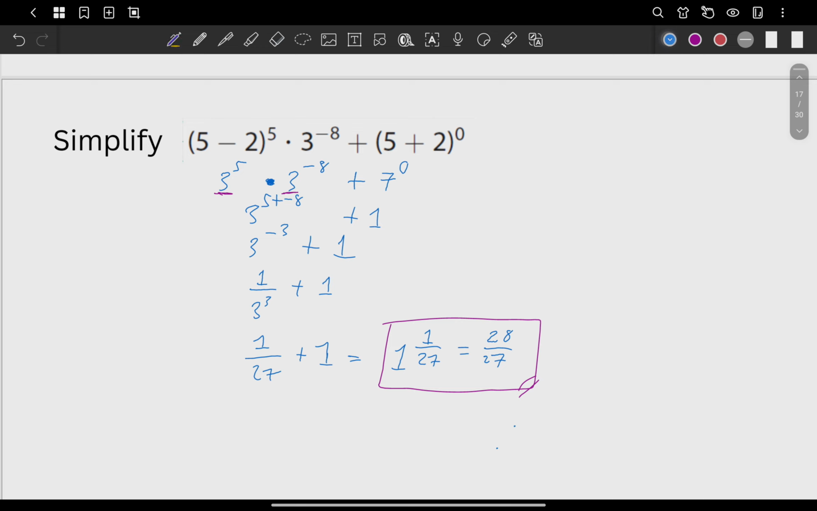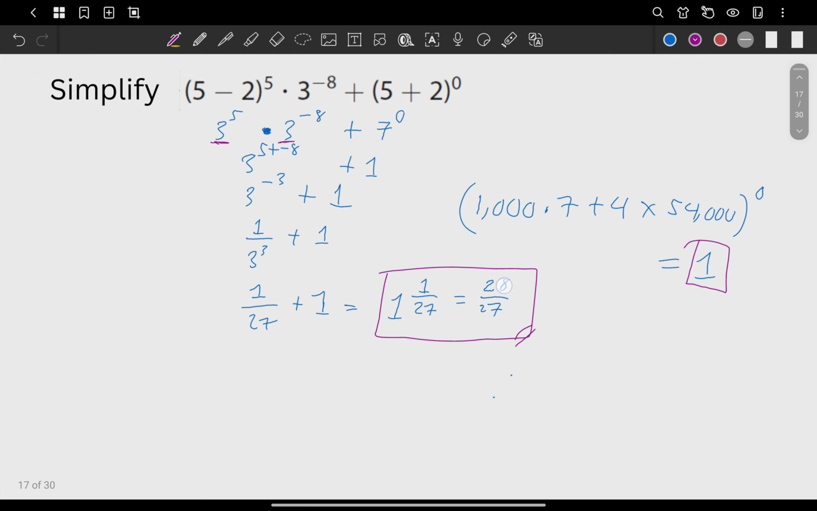Now, what if we have here, let's just change the given. You have very big numbers like 1000 times 7 plus 4 times 54,000, like that. And then suddenly you raise to 0. What's the answer? Of course, again, all of them are inside the parentheses, right? And if that's the case, all of them have the power of 0, and any number except 0 raised to 0, the answer is what? The answer is equal to 1. Okay? Next.